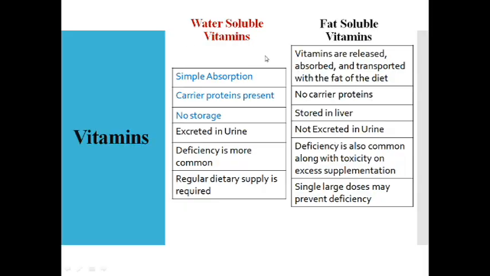Now coming to the important differences, there is not much difference in the absorption of water soluble vitamins, except for vitamin B12, which requires intrinsic factor for its absorption. The rest are all absorbed in a passive manner, whereas fat soluble vitamins are released, absorbed, and transported with the help of the fat of the diet. Carrier proteins are present for water soluble vitamins, and are not required in the case of fat soluble. Water soluble vitamins are normally not stored except for vitamin B12, but most of the fat soluble vitamins are stored in the body. Water soluble ones are excreted in the urine, and fat soluble are not excreted in the urine.